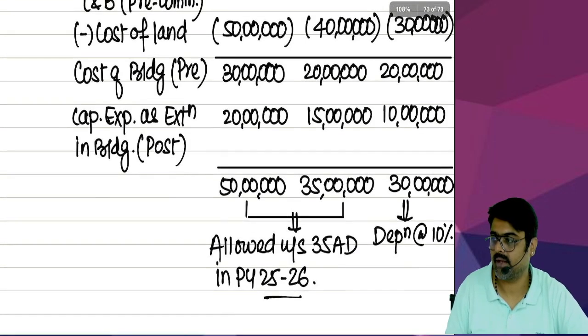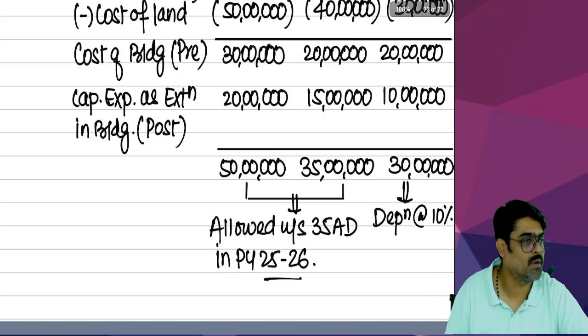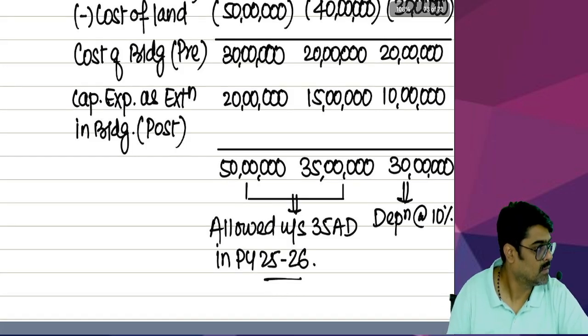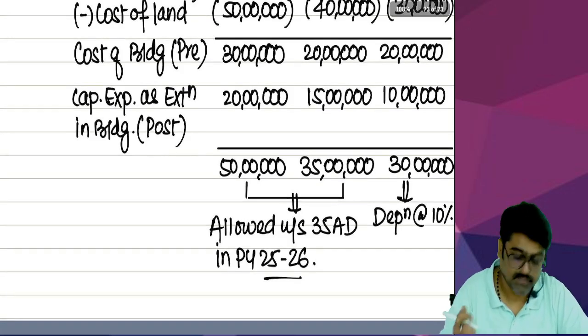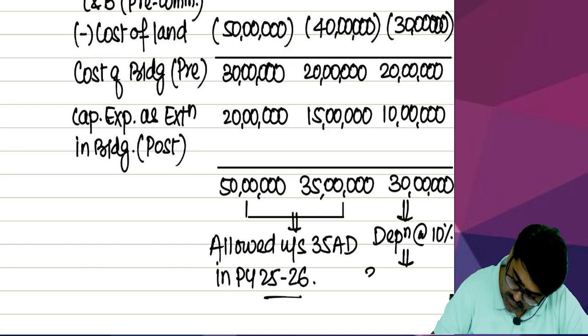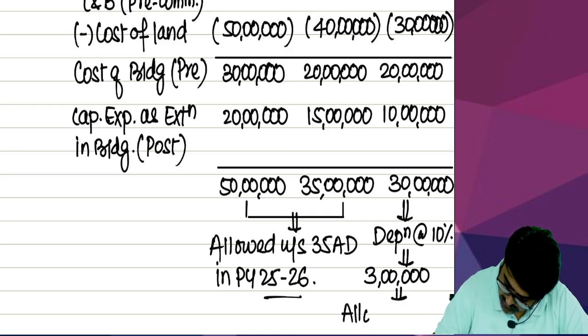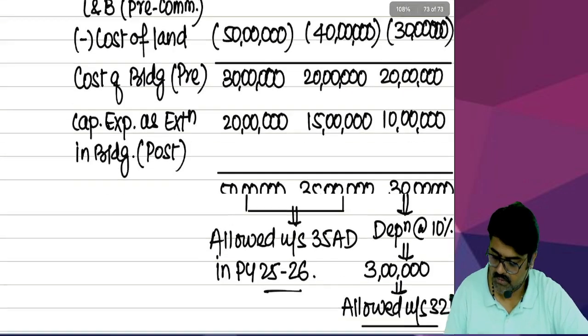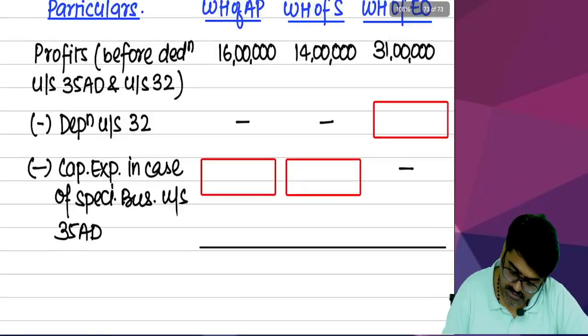Why have I taken 10%? This is the cost of building, no? And assuming that the building is used for the full year, I will claim full depreciation. How much? 3 lakhs. And that 3 lakh will be allowed under section 32. Okay, sir.